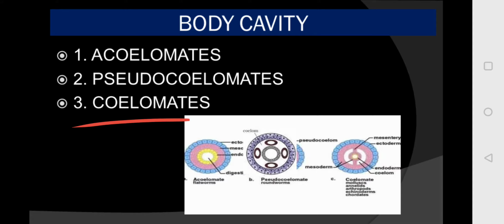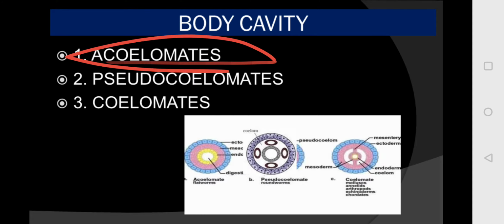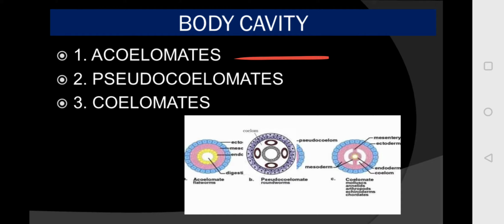In the acoelomate animals, the body cavity is absent. It is not at all present. For example, in poriferans, platyhelminthes, coelenterates, ctenophora, in all these phyla the body cavity is absent.